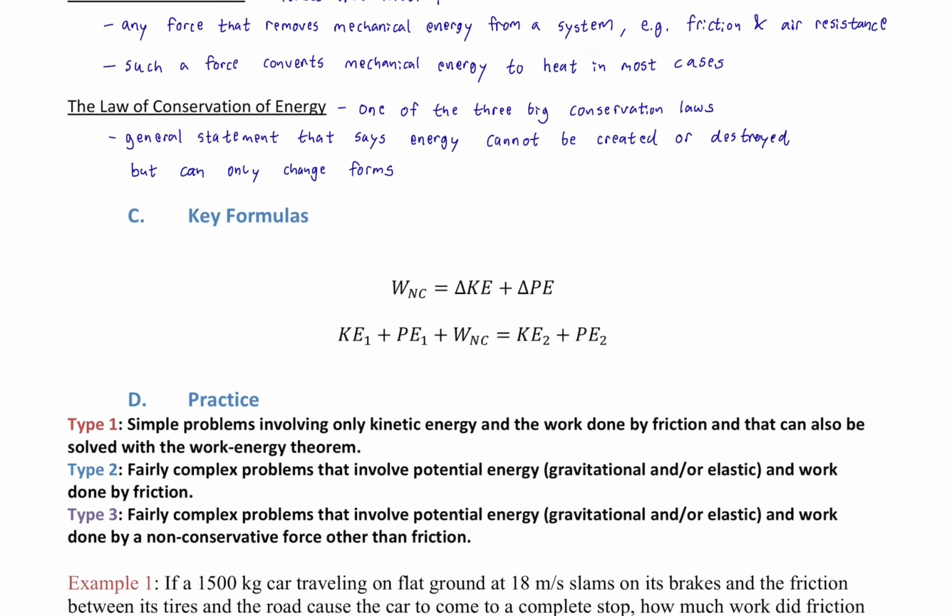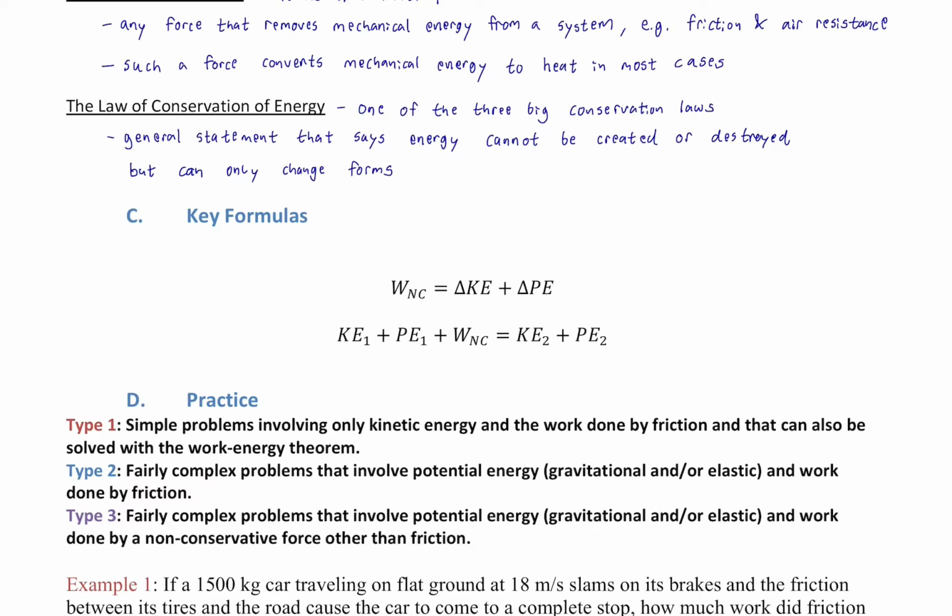Let me zoom in on these equations a bit. This right here is just the way we write work done by a non-conservative force. The subscript NC stands for non-conservative. Notice what it's equal to. It's equal to a change in kinetic energy plus a change in potential energy. In other words, we could write it as the work done by the non-conservative force is equal to a change in mechanical energy. Because before, mechanical energy was a constant.